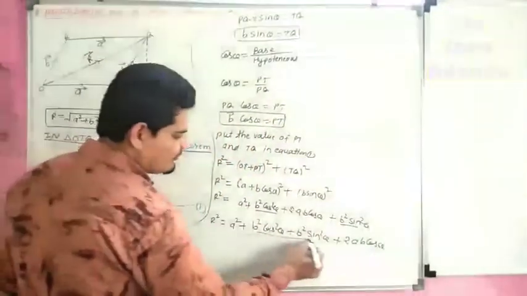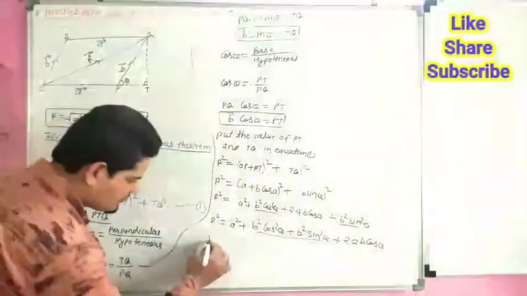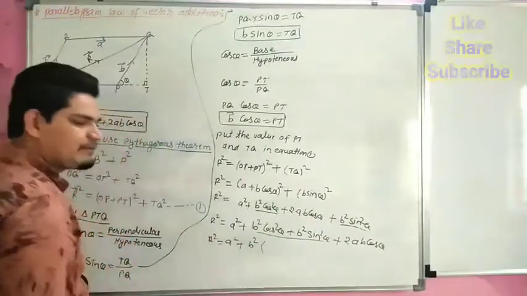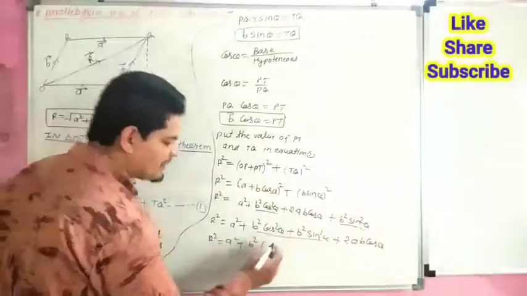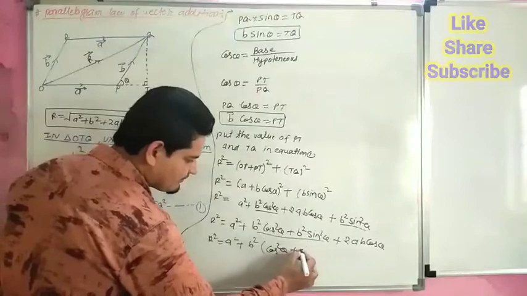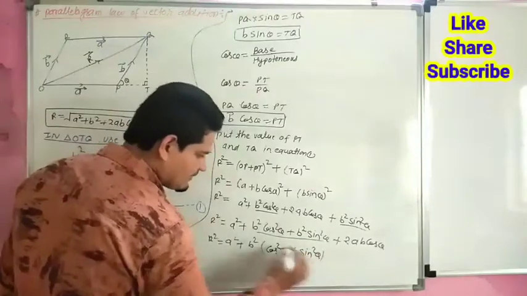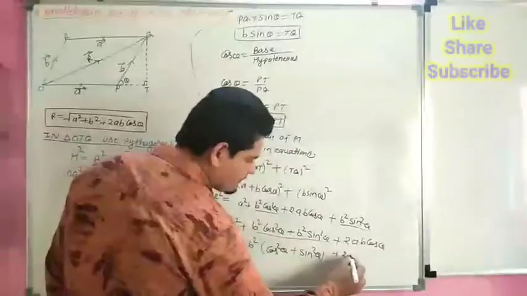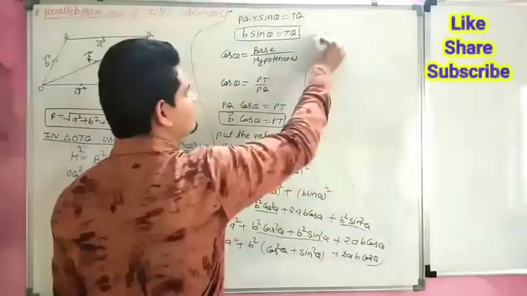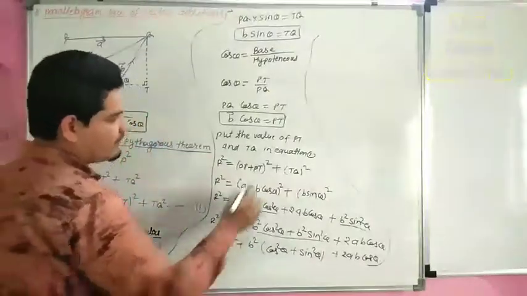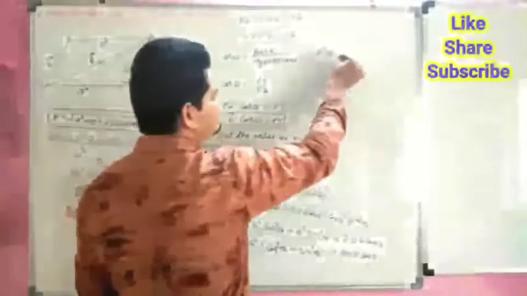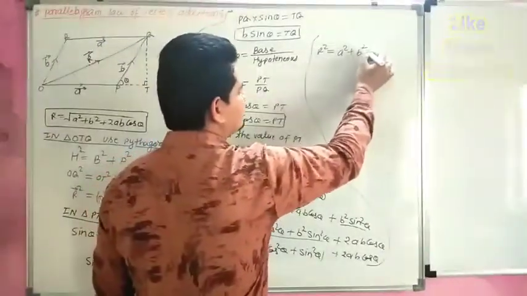Now we can take common B square. So R square equals A square plus B square (sin square plus cos square) plus 2AB cos theta.